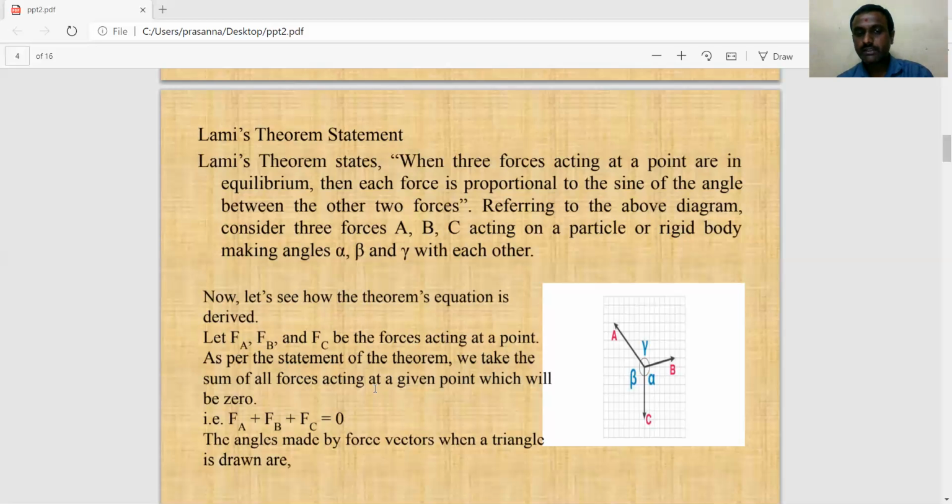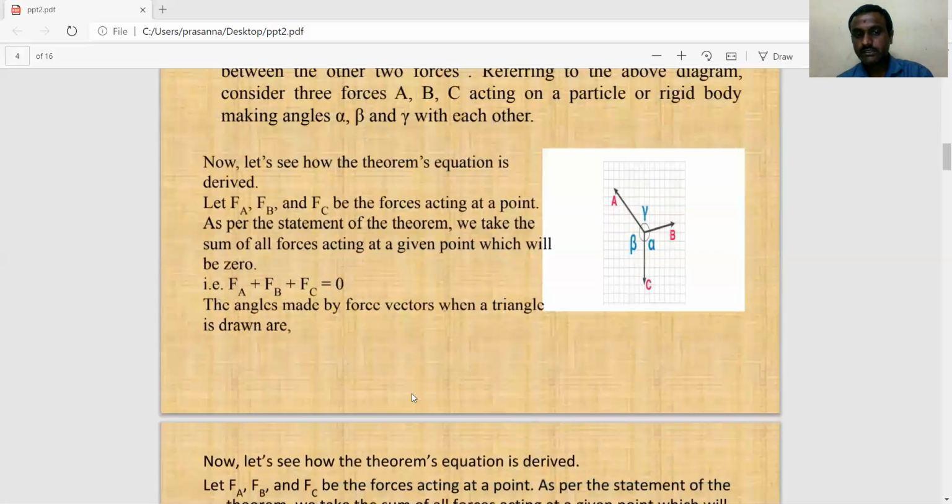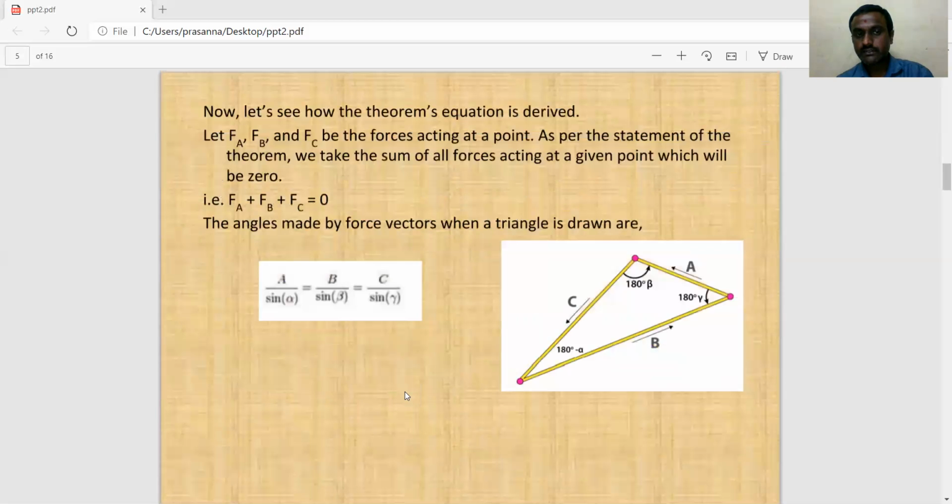As the statement of Lami's theorem says, for equilibrium each force is proportional to the sine of the angle between the other two forces. Now let's see the triangle drawn between the forces, FA, FB and FC, acting at a point. We take the sum of all the forces at the given point as 0.